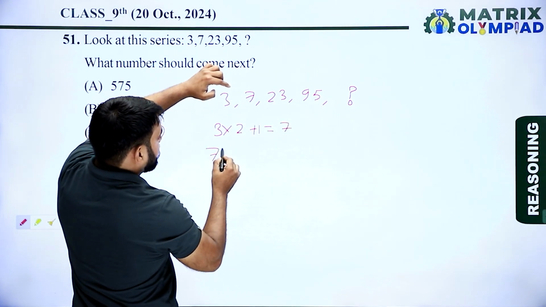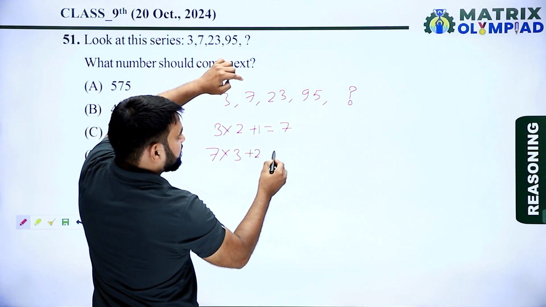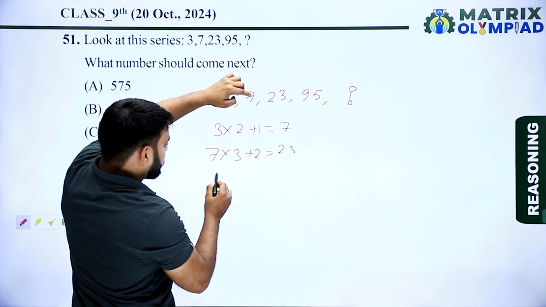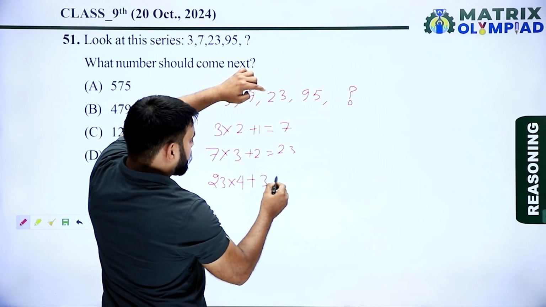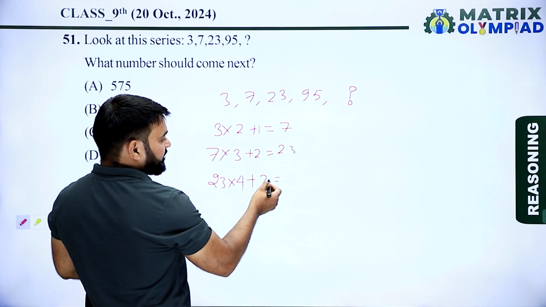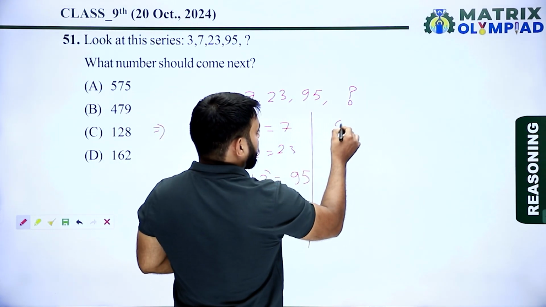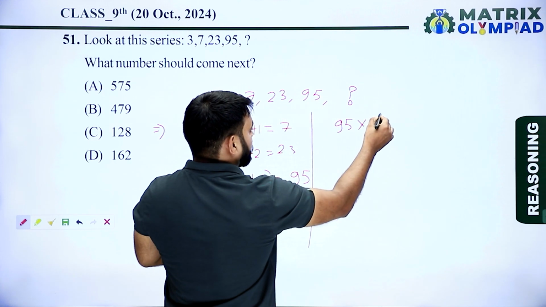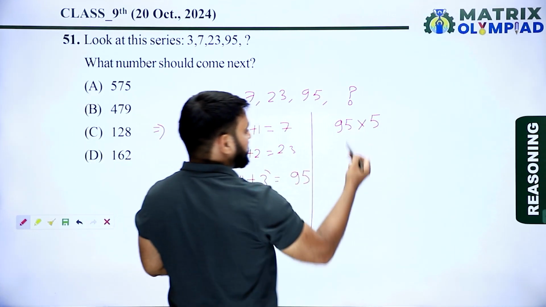Now 7 multiplied by 3 is 21, plus 2 is 23. Now 23 multiplied by 4 is 92, plus 3 is 95. Now similarly 95 multiplied by 5, because first we multiplied by 2, then 3, then 4, now next is 5.